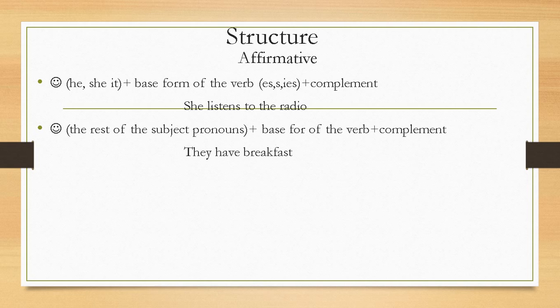And now in the next structure, first we have the subject, and then the rest of the subject pronouns. We conjugate the rest of the subject pronouns with the base form of the verb, so the verb doesn't change. And then we have the complement. For example, they have breakfast.